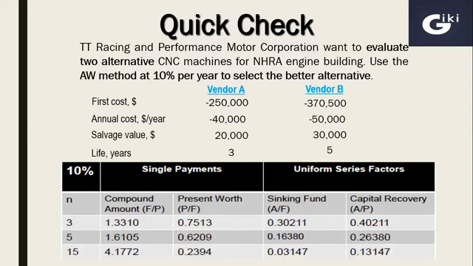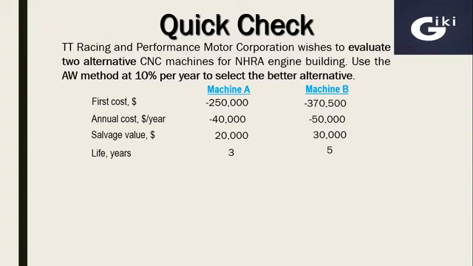And we are also given factor tables at 10% rate of interest for 3 years, 5 years, and 15 years. Now we have to decide whether we use 3 years, 5 years, or the LCM of lives. If you remember, in case of annual worth analysis, we do not need to calculate LCM and then perform calculations for each life cycle. We can continue with one life cycle for both projects and compare them, because annual worth calculated for one cycle will remain the same for other life cycles as well. So let's start by solving this problem.